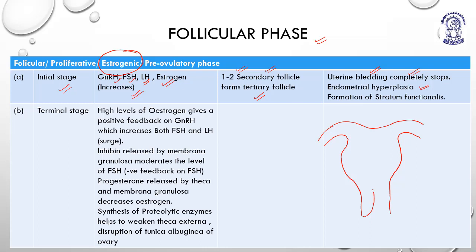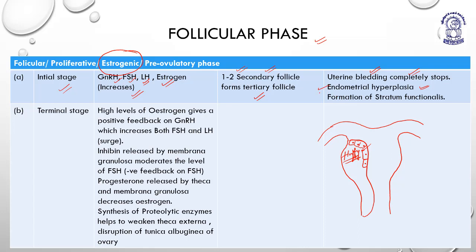You can see the wall of the uterus needs to be very fluffy, soft. How is the wall of the uterus soft? Because it is having growth, overgrowth, proliferation. This proliferation is a sign that the uterus is getting ready for implantation.